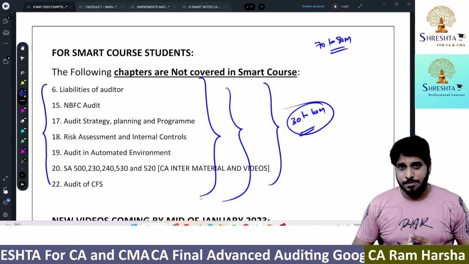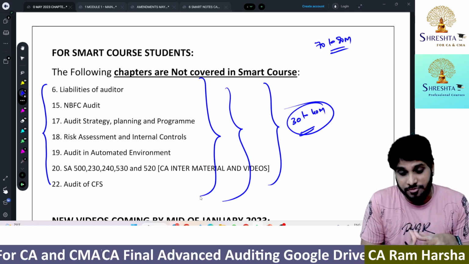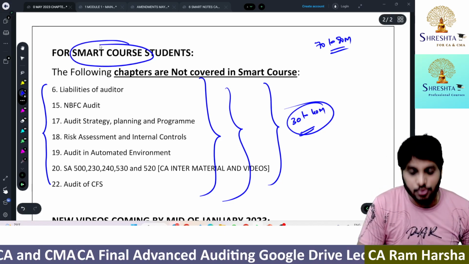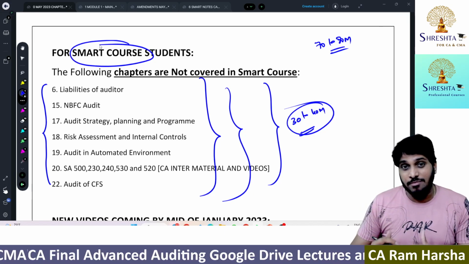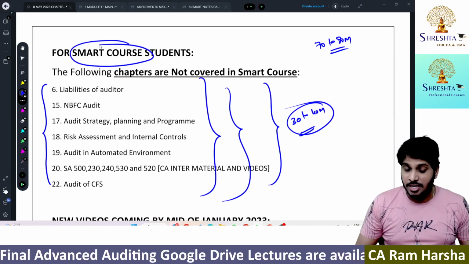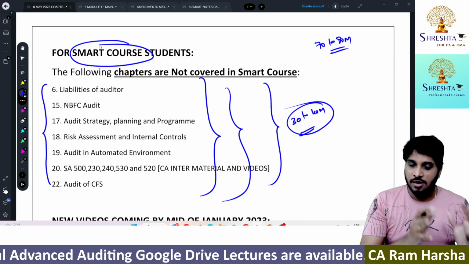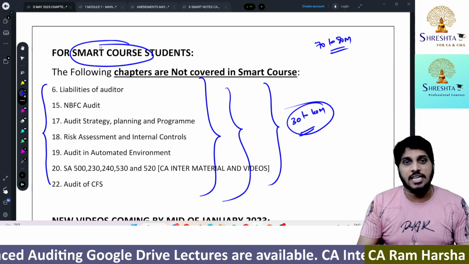The logic is simple. If you have very little time and can't invest more time, you can happily take the smart course, where at least you will get the confidence of attempting 70 to 80 marks for sure out of the 120 marks of the paper. So that is the logic behind the smart course. For those who have very little time, we suggest the smart course.